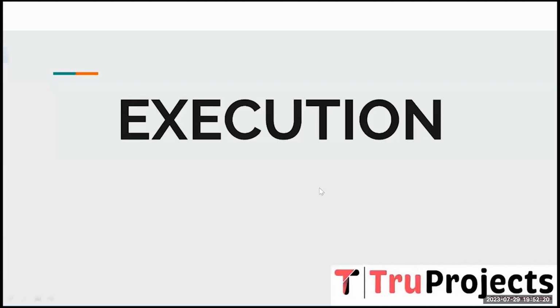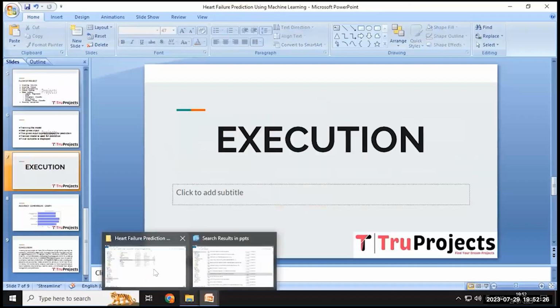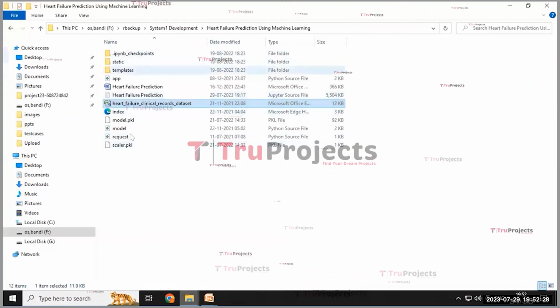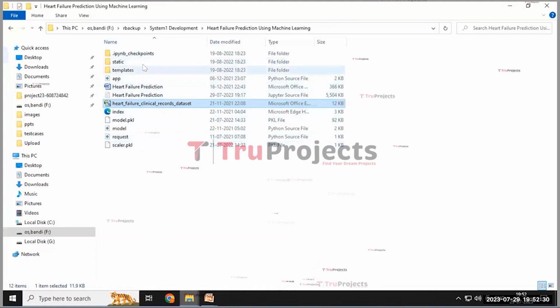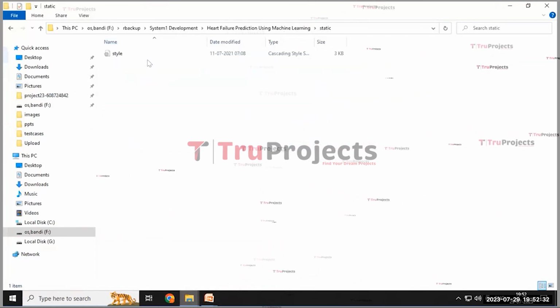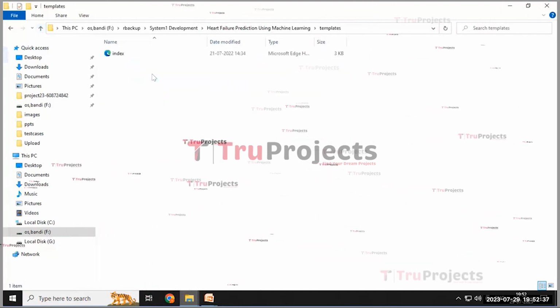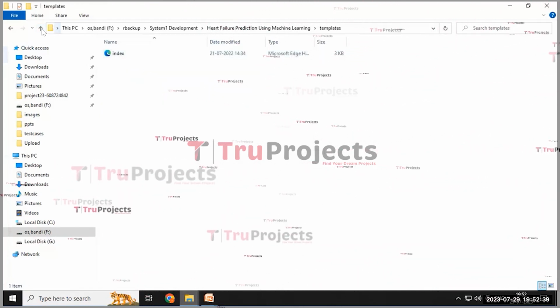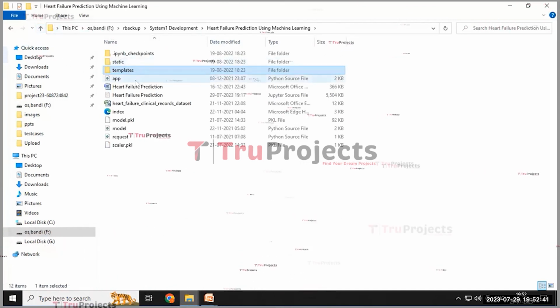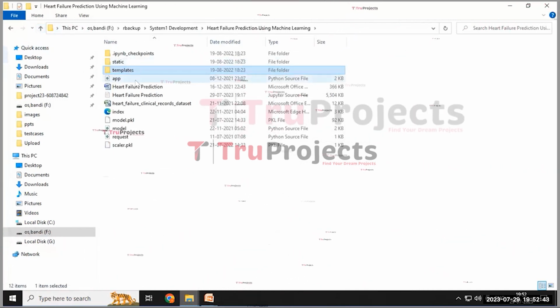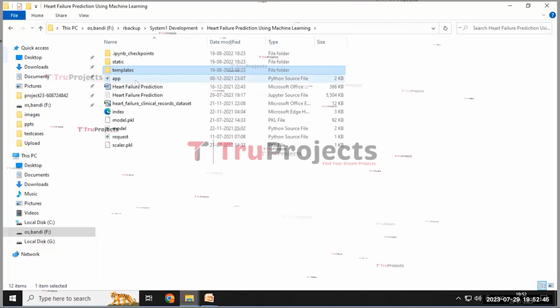And the execution of the project. To execute the project, first we need to open the code folder. And this is the code folder containing various files within it: the static folder containing the style sheet, the templates folder containing the index file in the form of an HTML document, and the app.py file, which likely contains the information related to the front-end logic.